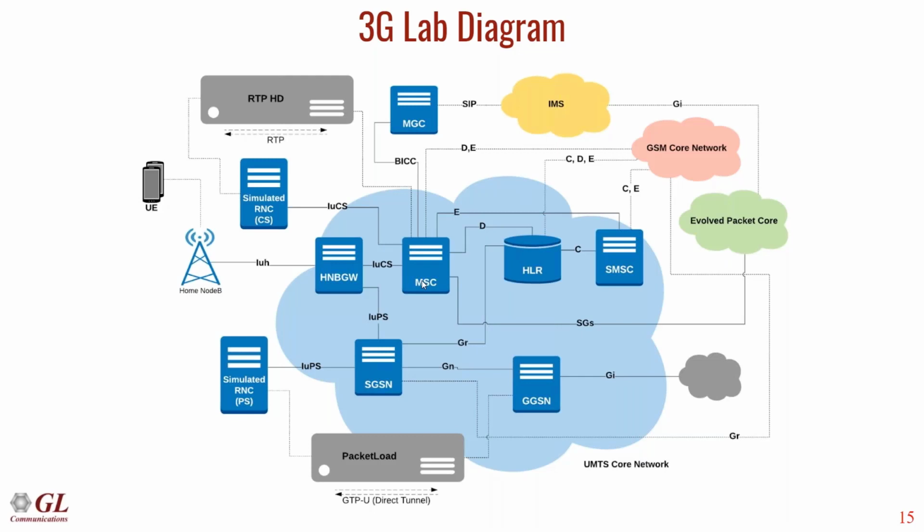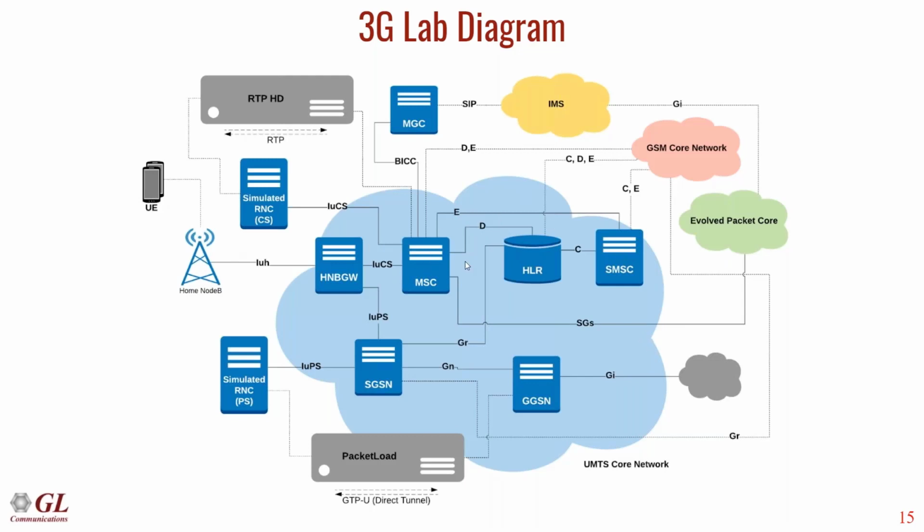The MSC will perform the authentication of the UE by consulting the HLR. The HLR acts as a database which houses the complete subscriber related information, and the MSC gets the authentication parameters and authenticates the UE, then allows the UE to use the network services. Then the UE can make calls or send SMS. Whenever the UE makes a call in the 3G network, the MSC itself switches to another mobile or another equipment in the 3G network.